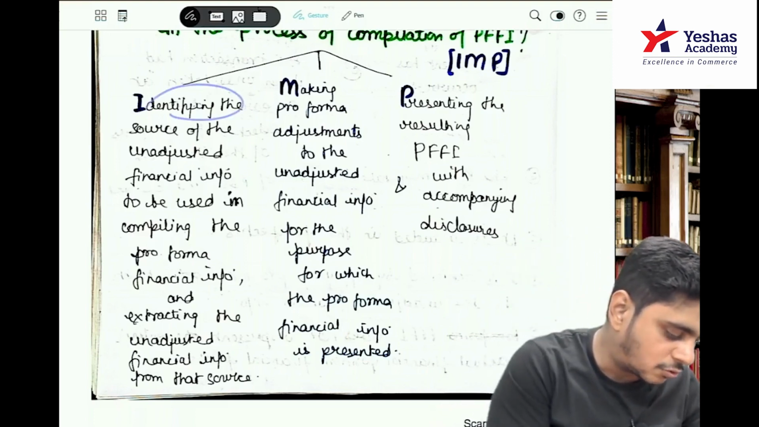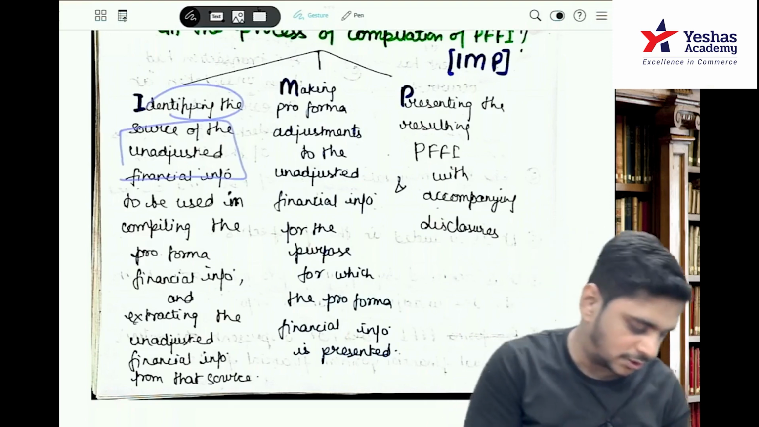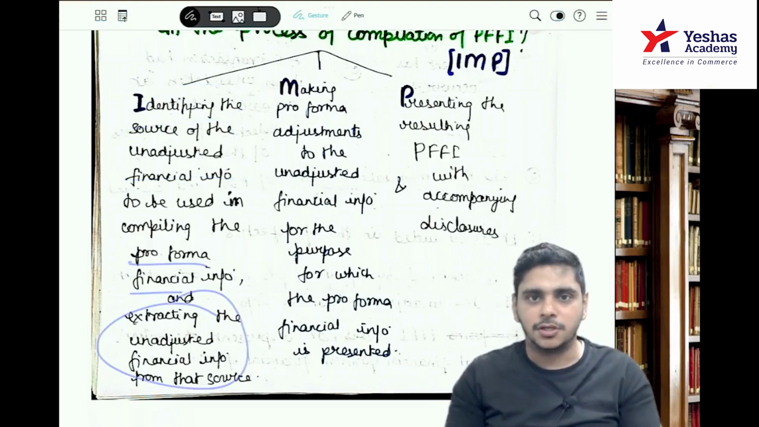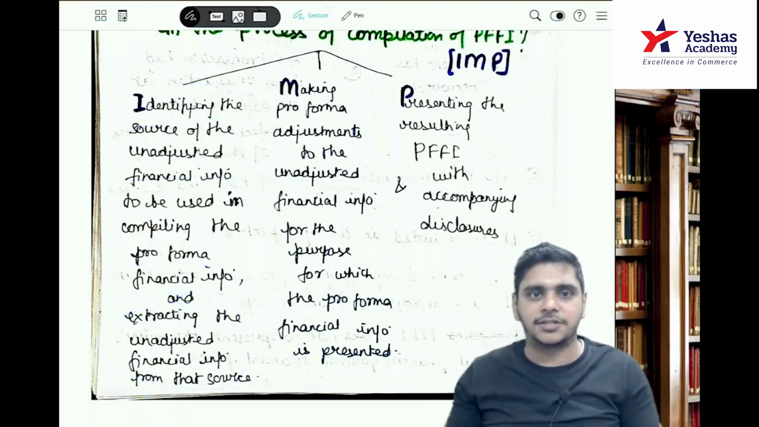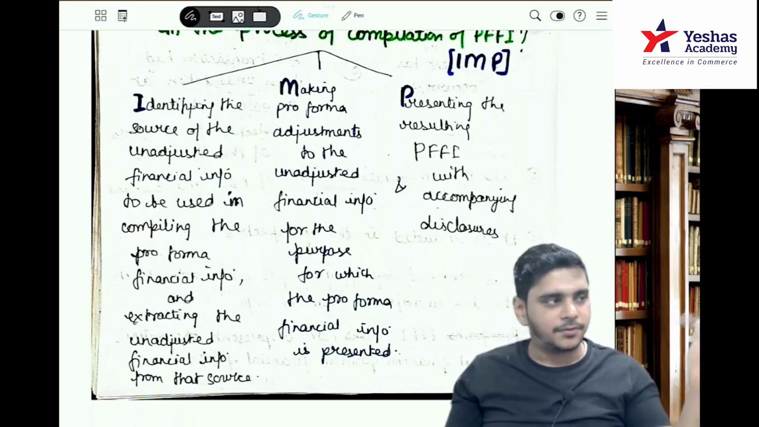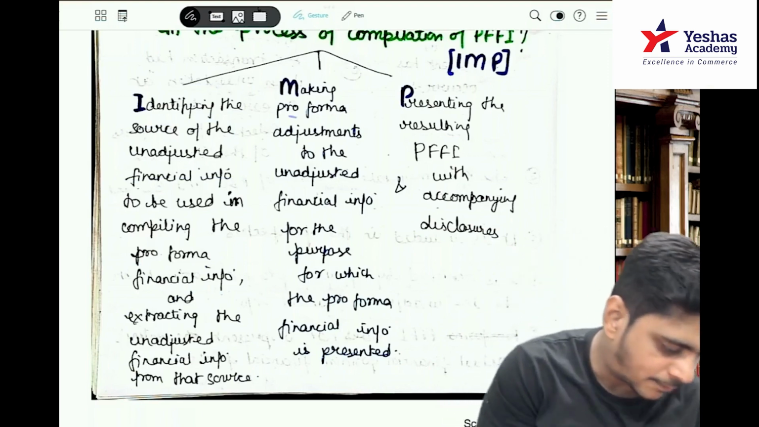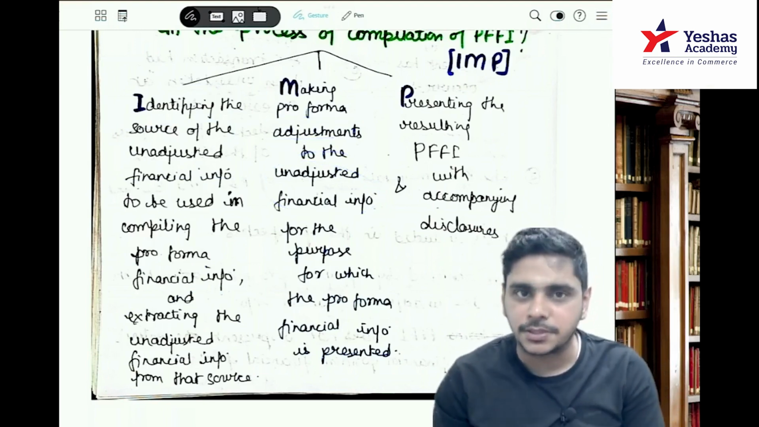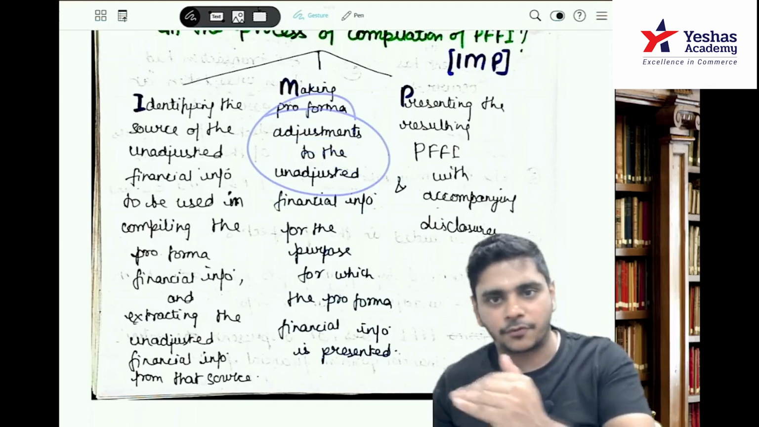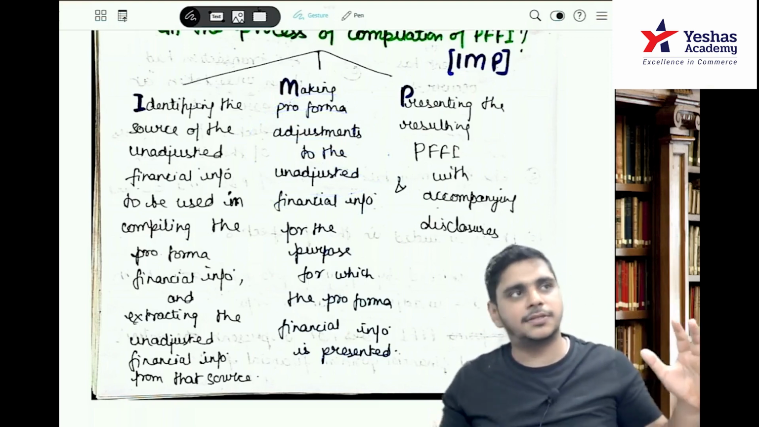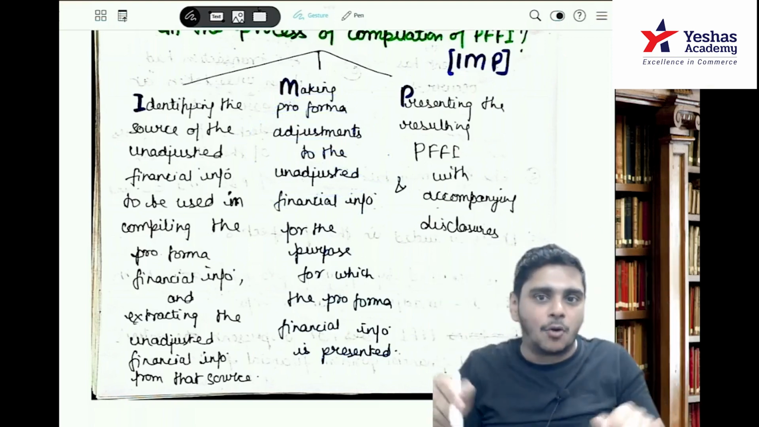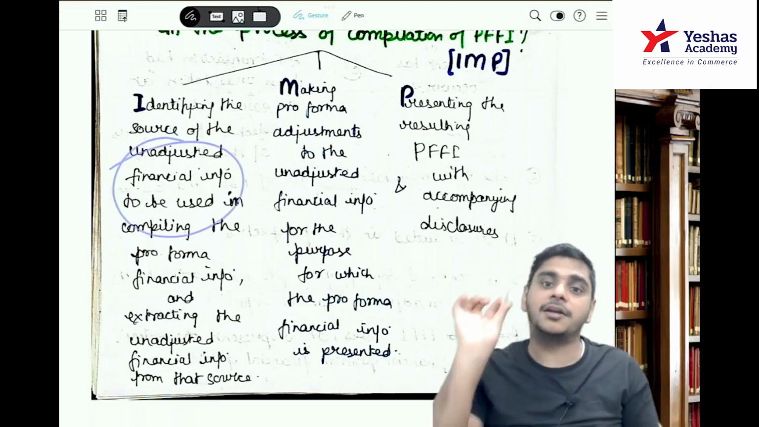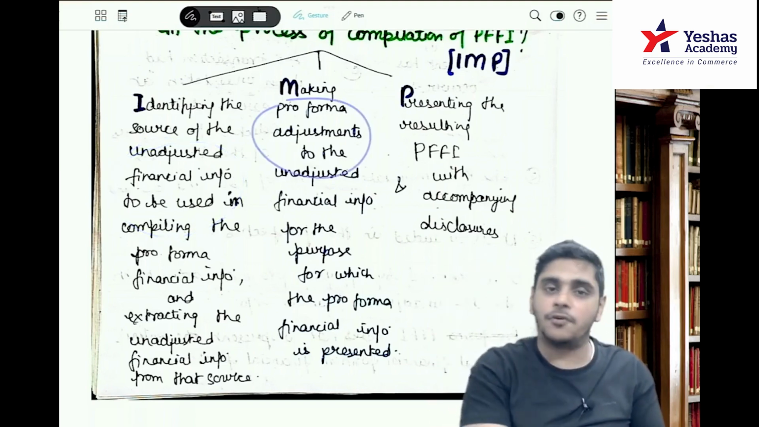Identify the source of unadjusted financial information to be used in compiling the PFFI and extract the unadjusted financial information from that source. So first you talk about the unadjusted financial information, from where you are extracting it. Then what you are attacking with: adjustments. Make pro forma adjustments to the unadjusted financial information for the purpose for which the pro forma financial information is presented. You can imagine a dartboard: the dartboard is the unadjusted financial information, and the darts are the pro forma adjustments.